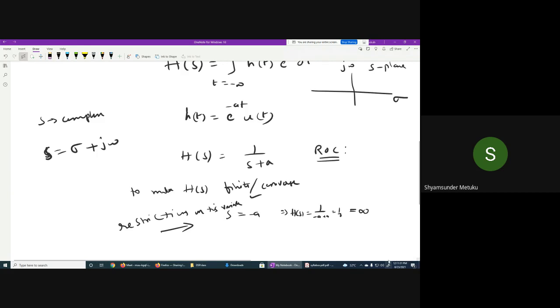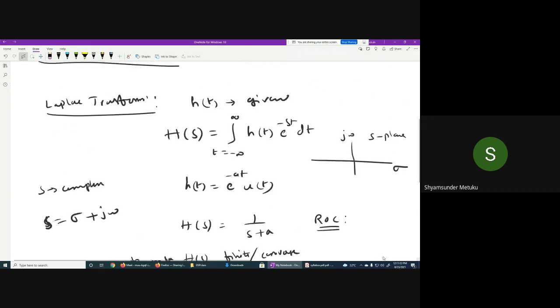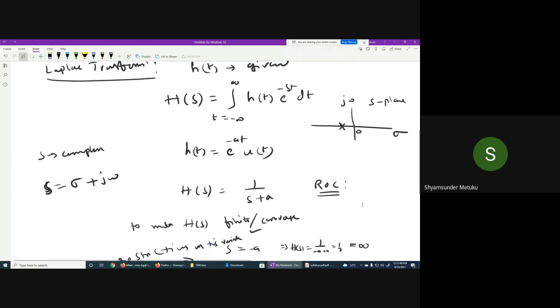Now one more thing. Can you tell me in this plane where minus a will come? Towards the left side or right side? Left side. Okay, somewhere here. Generally, the point at which it is infinite we represent by a cross symbol. Cross indicates the pole actually. Strictly speaking, it's called a pole. A pole is the point at which H of s becomes infinite. Is that clear?